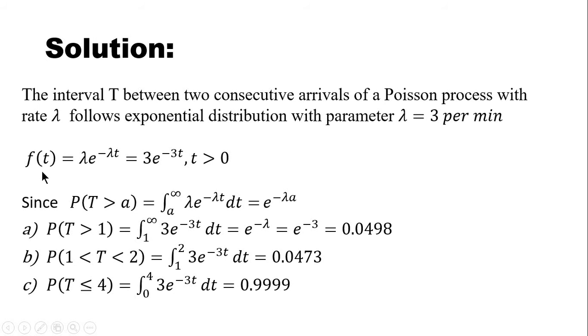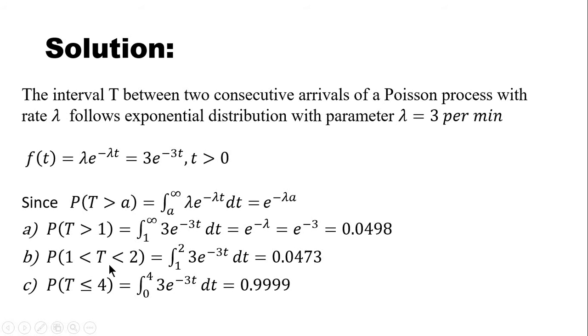So the PDF is lambda into e raised to minus lambda t, that is 3 into e raised to minus 3t. Our first question was the inter-arrival time is greater than 1 minute. That is, integrate this PDF from 1 to infinity. You get e raised to minus 3, which is 0.04.